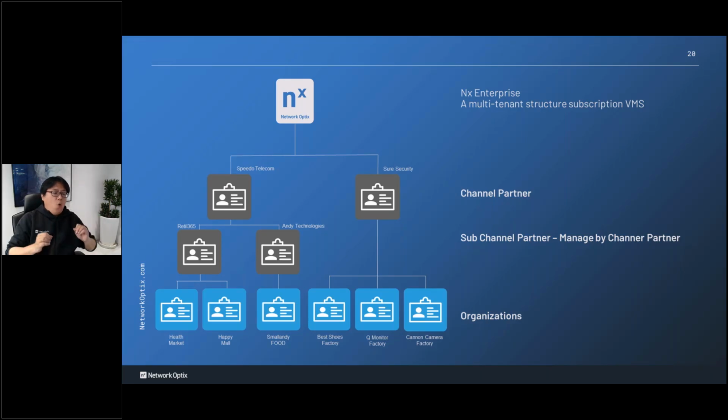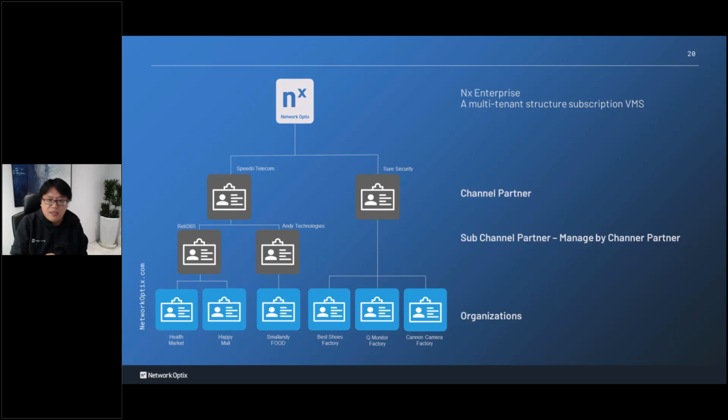So the telecom will be the distributor with NS and distribute the channels to Retail 365 and NT Technology, and they can service their own customers, which we call organizations.